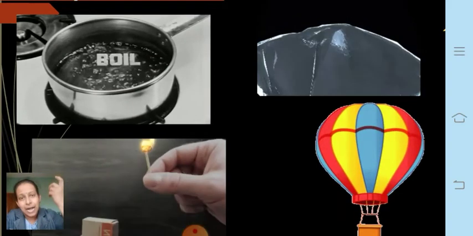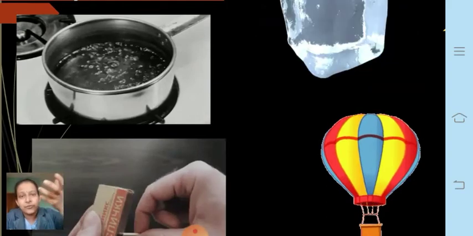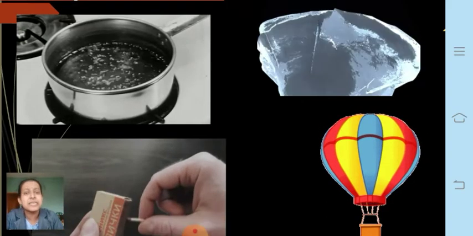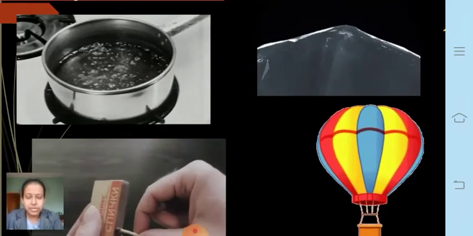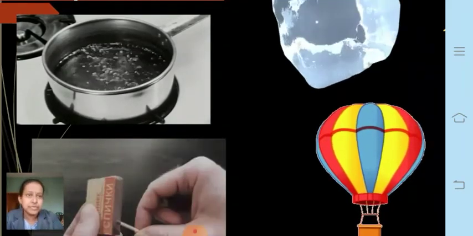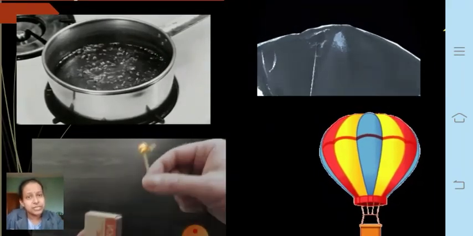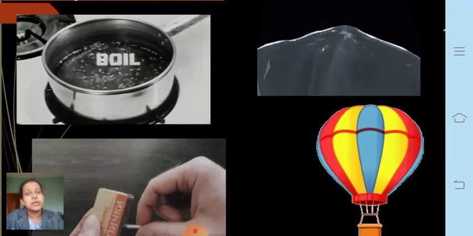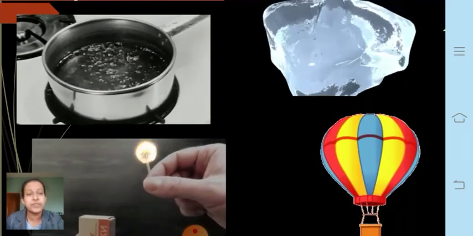So it creates a lesser pressure there, and therefore it goes up like this. So these are all effects of the heat. Fine. That is the change in the temperature, change in the state of the object. All these are the effects of the heat.